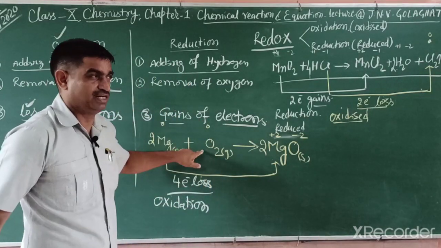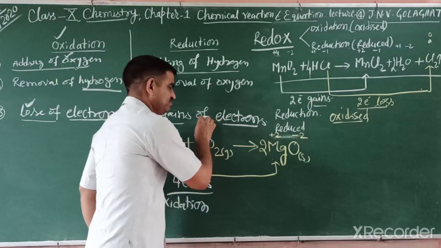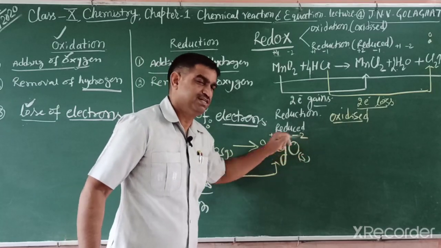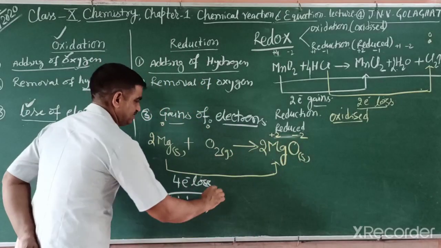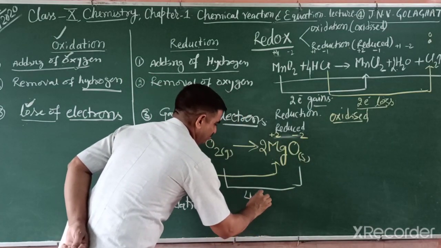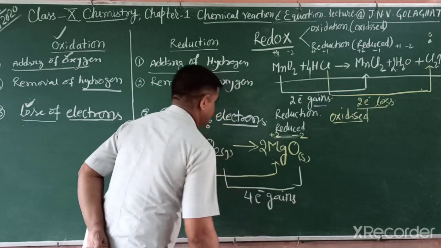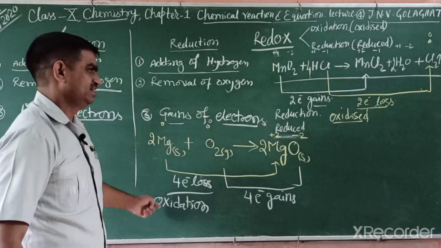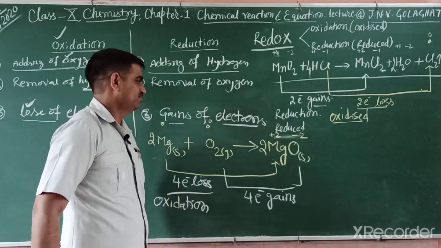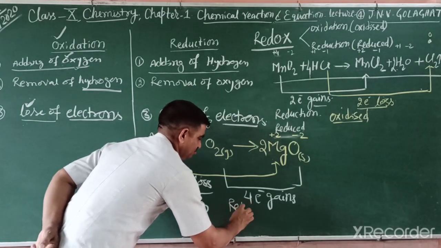That is 2 oxygen atoms, not a single atom. So you can write 2 times 0. And there are also 2 oxygens, that is 2 times -2. It means we can say this one is 4 mole electron gain. If loss and gain are equal, that is known as reduction or reduced.